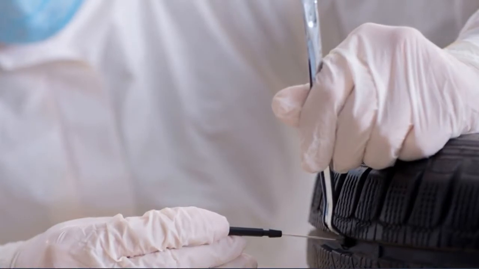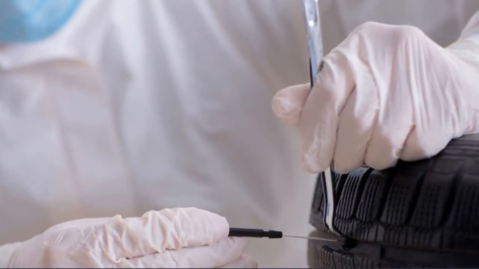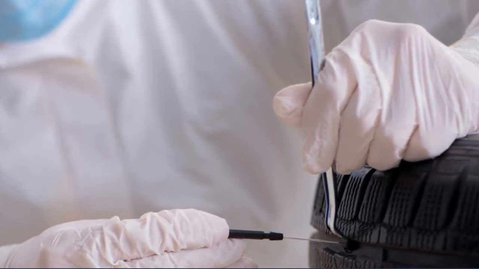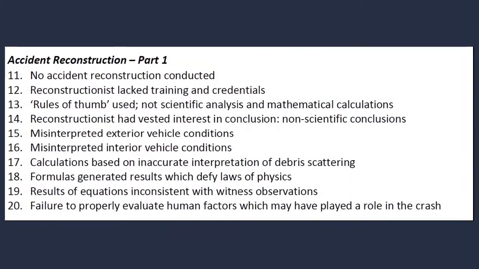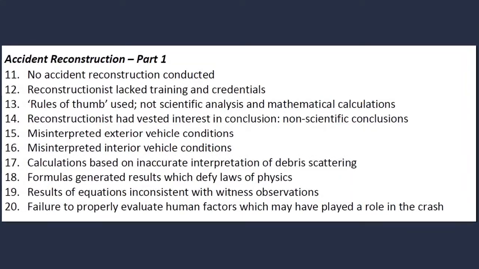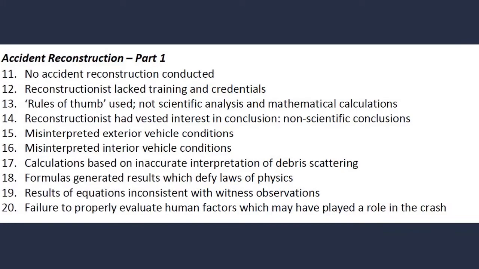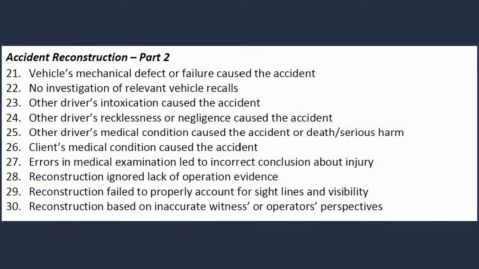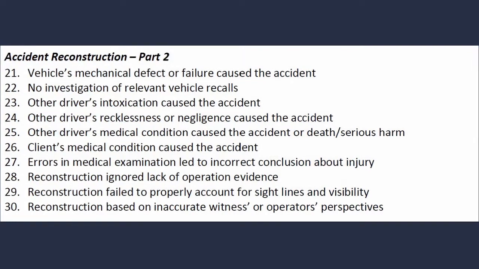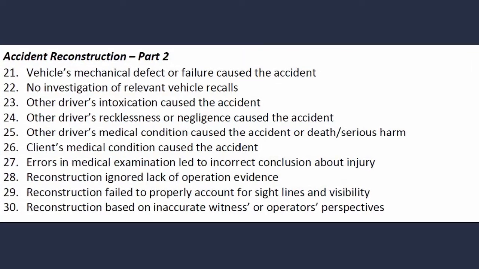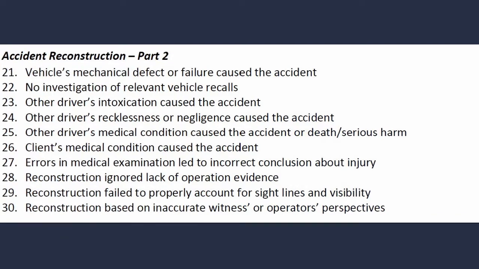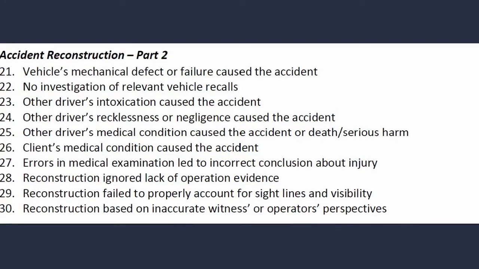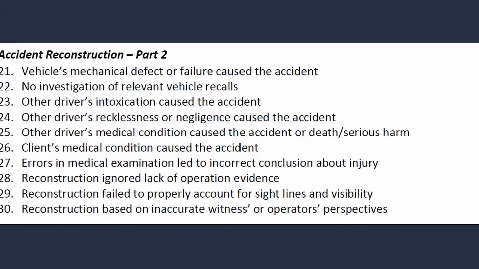Accident reconstruction is the use of scientific methods to ascertain how the collision occurred and to determine the cause of the collision. Although scientific methods are used, they are applied by people, and people make mistakes. Sometimes the mistake is overlooking possible causes of the accident due to confirmation bias. If a person has a preconceived idea about the cause of the collision, he or she may fail to consider other explanations and may ignore evidence inconsistent with the preconceived conclusion.